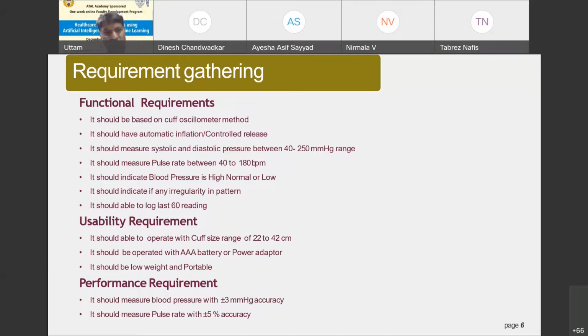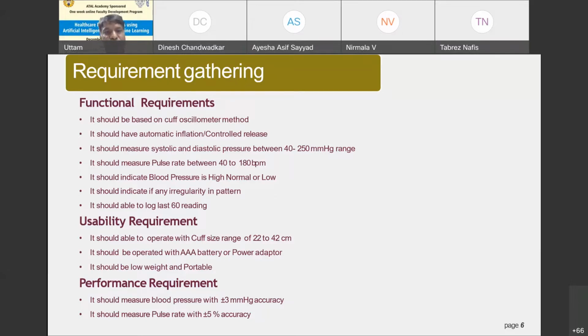When it comes to usability requirement, it should be able to operate the cuff, whose size may change from 22 to 42 centimeter. Now, whenever we are measuring the blood pressure for different age groups, if you take the example of age group from 0 to 1, we call it the infant, or 1 to 5, we call it the child, and then 5 to 12, 13 to 18, 18 to 21 and above, we call it the adult. So all these different age groups need different kinds of cuff sizes. So selection of cuff sizes, even the range of blood pressures are different for different age groups, that we need to consider while designing this blood pressure device.